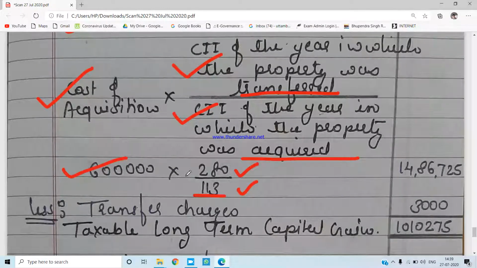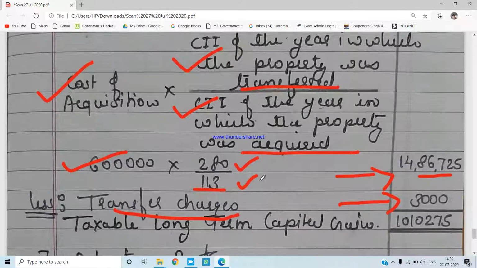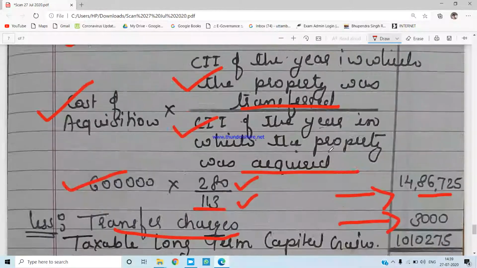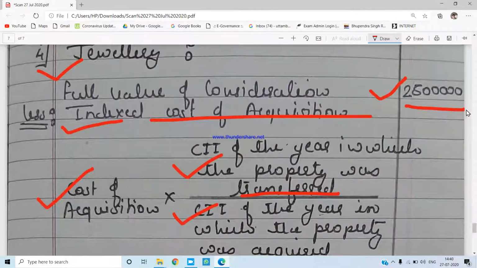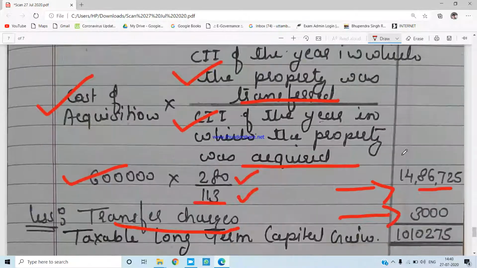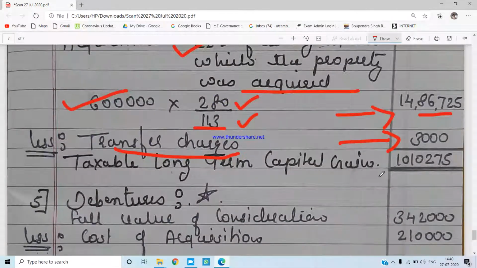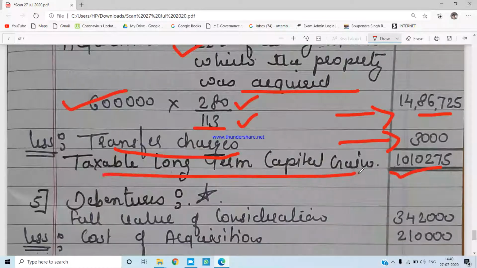If you can solve this, you will get 14,86,725. Apart from that, she has spent 3,000 as the transfer charges. If you can deduct this from the entire value of consideration of rupees 25 lakhs, you will get 10,10,275 as a taxable long-term capital gain from the jewelry.